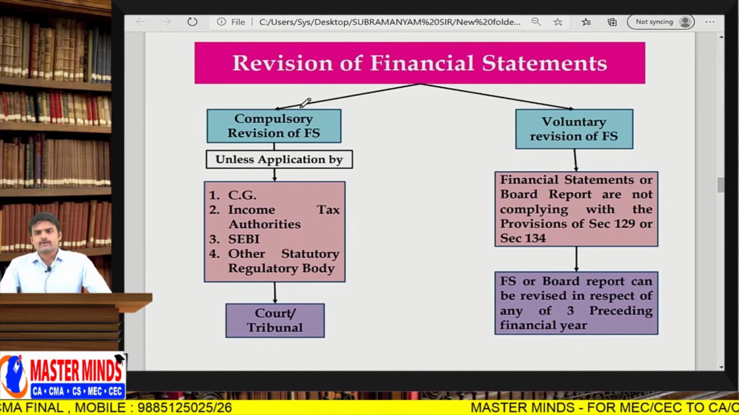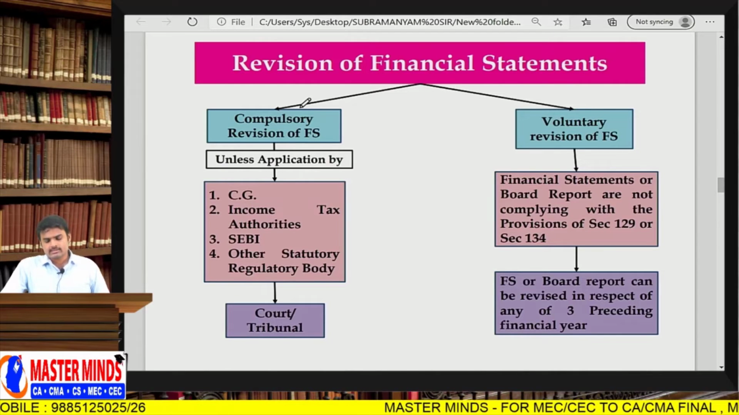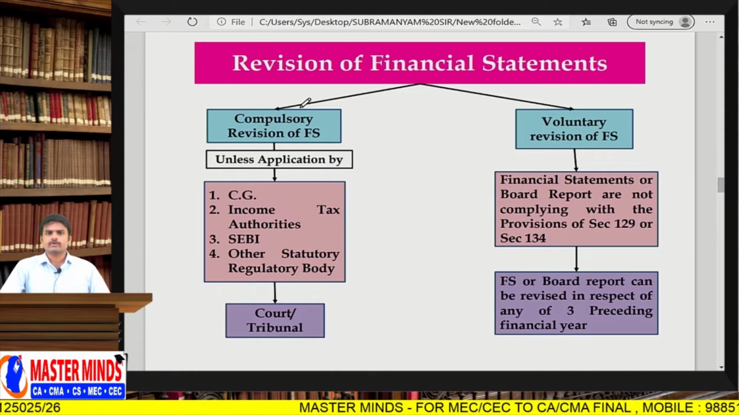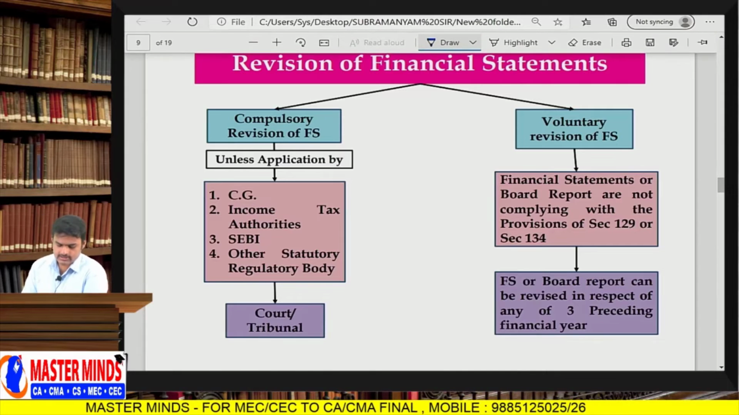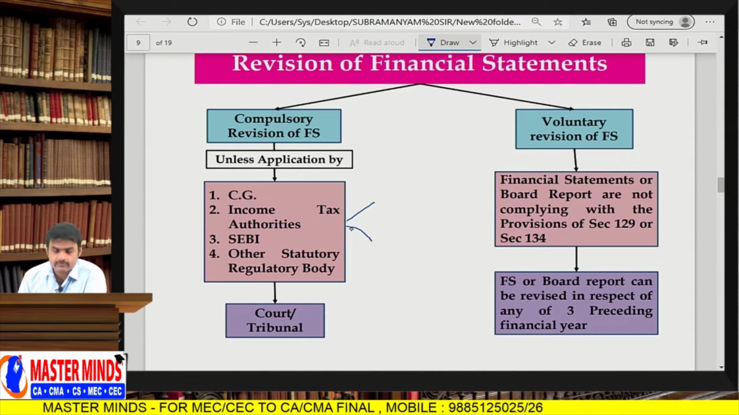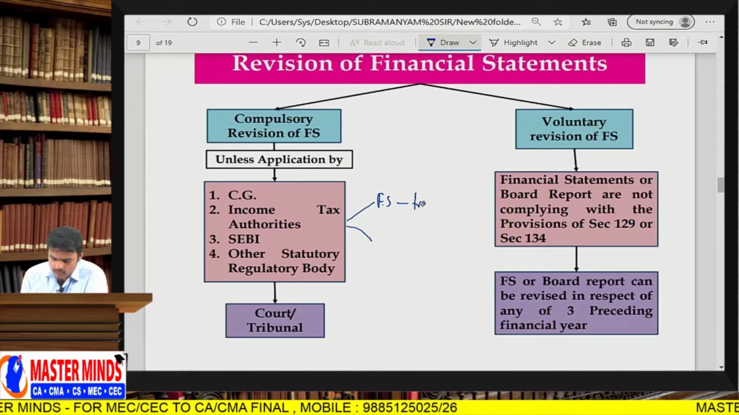So unless an application is filed by the central government, income tax authorities, or SEBI, a statutory body, NCLT will not allow the company revision of financial statements. Sir, why will they file an application with NCLT? See, the company's financial statements were prepared in a fraudulent manner, or the company's affairs were mismanaged. Only for two reasons will they file an application. Financial statements are prepared in a fraudulent manner.